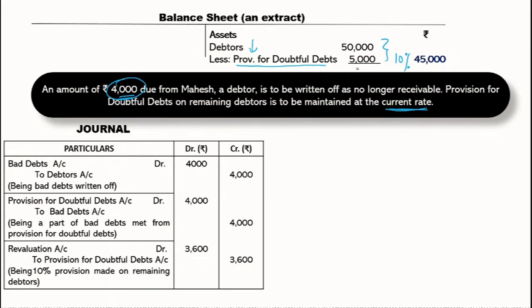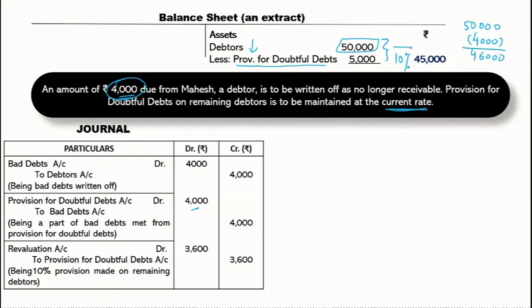Now I have 1,000 rupees of provision left with me, 5,000 out of which 4,000 has been used for recovering the bad debts. Now I have 1,000. And what amount of debtors am I left with? I'm left with 50,000 less 4,000. So this is my debtors amount.